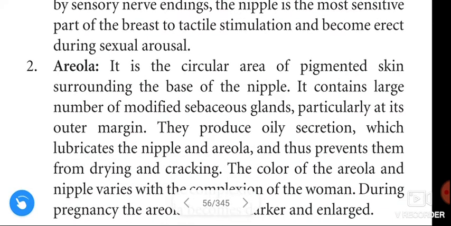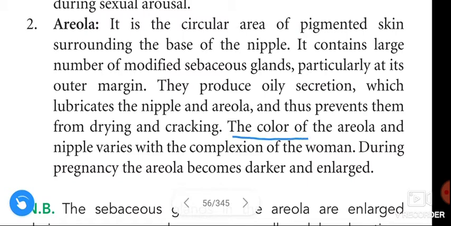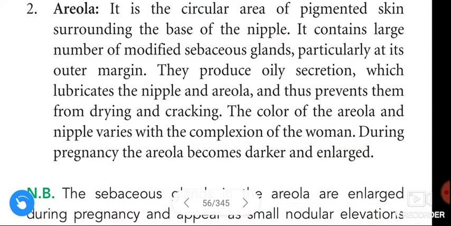Next, about the areola in skin. Areola is the circular area of pigmented skin surrounding the base of the nipple. It contains a large number of modified sebaceous glands, partly at its outer margin. They provide oily secretion which lubricates the nipple and areola and thus prevents them from drying and cracking. The color of the areola and the nipple varies with the complexion of the woman. During pregnancy, the areola becomes darker and enlarged.